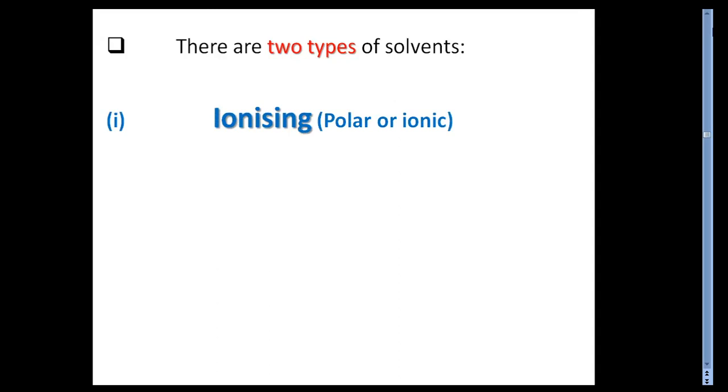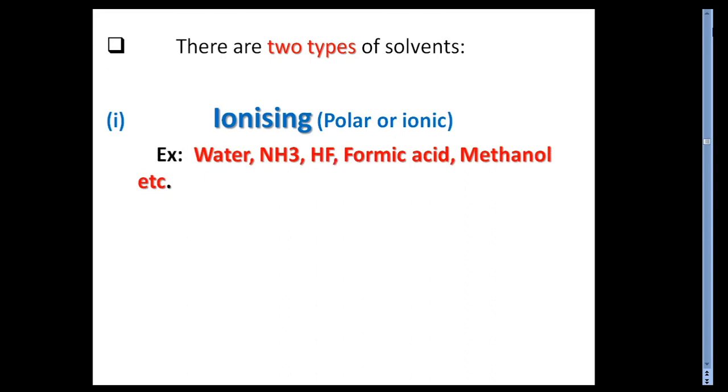Okay, the next, there are again two types of solvents, and in that we will see the ionizing solvent, polar or ionic solvent. This ionizing is categorized into polar or ionic. The well-known examples are water, which is the universal solvent, ammonia, HF, formic acid, methanol. And why do we call them ionic or polar?